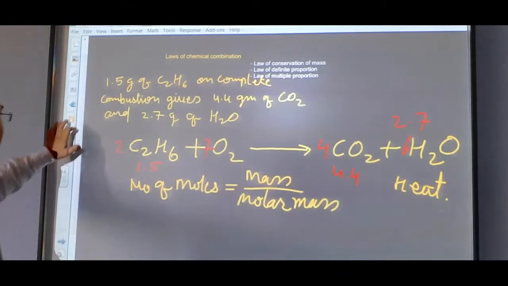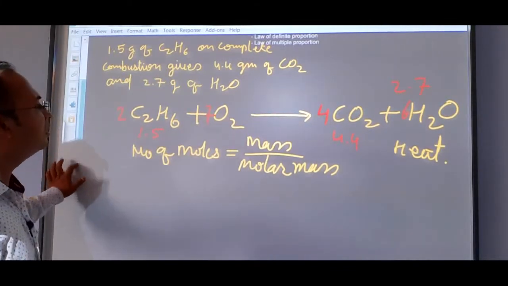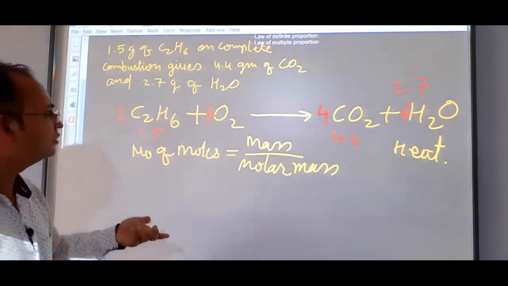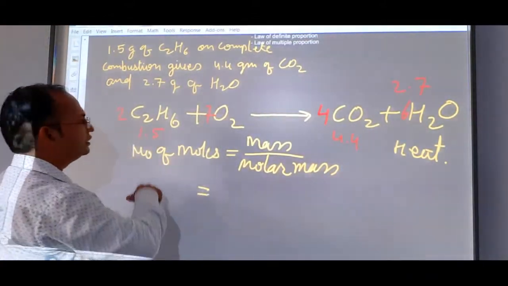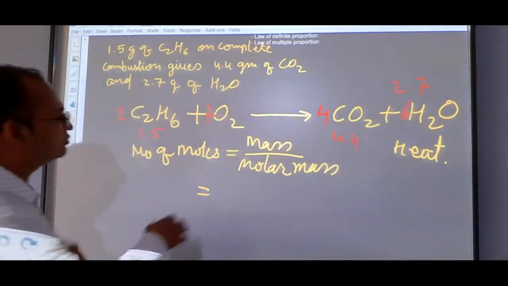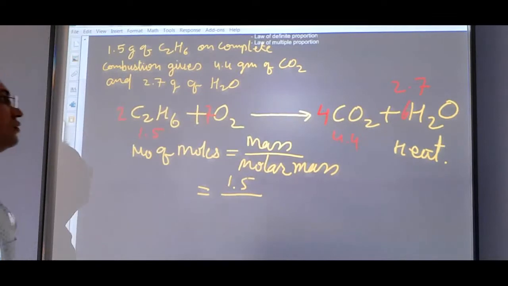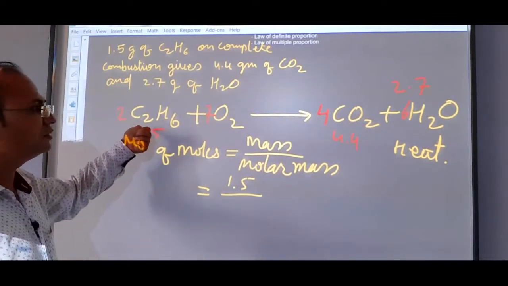So here students, if we want to find how many moles of the ethane gas are used here, we will find number of moles is equal to ethane mass, which is given as 1.5, and molar mass of ethane. The mass of the carbon is 12.